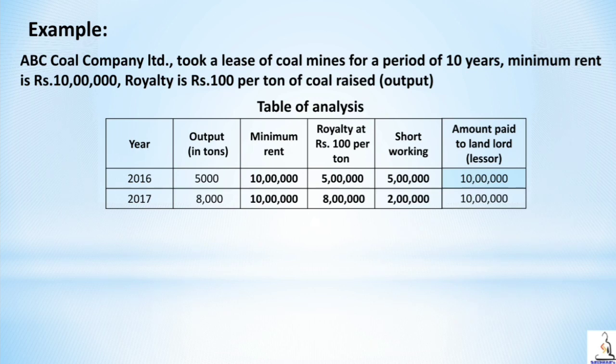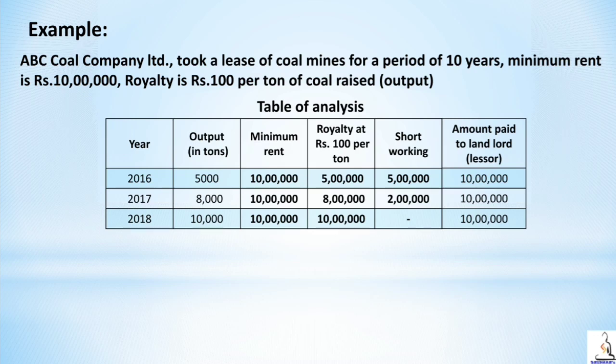Royalty is 8000 into 100 rupees, 8 lakh. In this case also, royalty is less than minimum rent, therefore minimum rent will be payable to the landlord. In the year 2018, output is 10,000 tons, minimum rent will be 10 lakh, royalty is 10,000 into 100 rupees, that is 10 lakh, amount paid to landlord is 10 lakh.